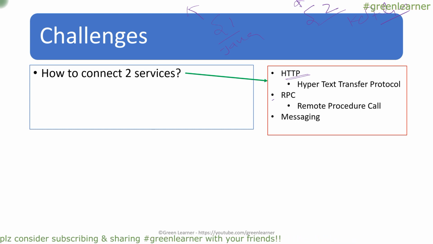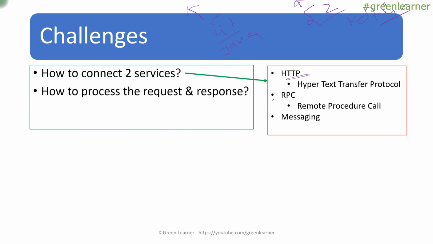How to connect, what the different rules and steps are, and what the internal architecture looks like, HTTP, RPC and messaging, we are going to analyze in a separate video. Next, coming to the second challenge: now we have established the connection between two services. Now when the connection is established, S1 is going to ask for something from S2.